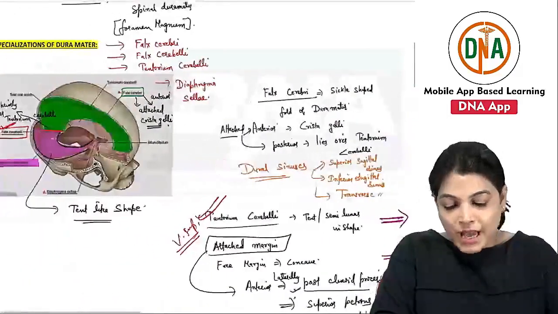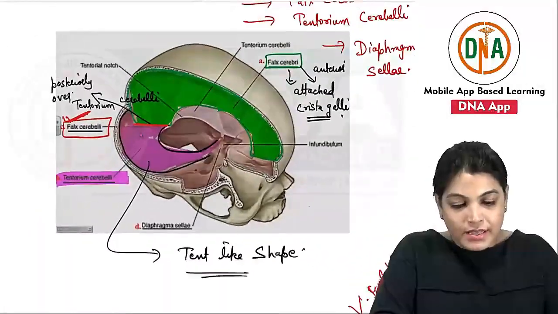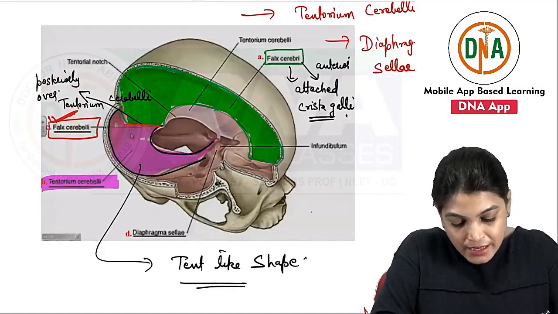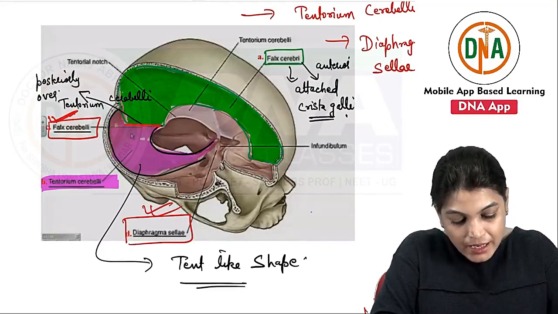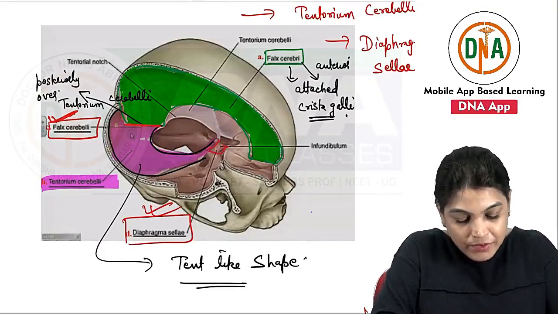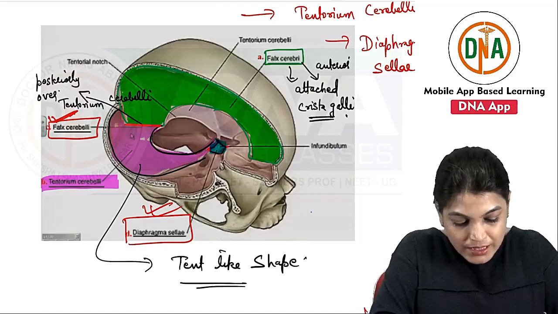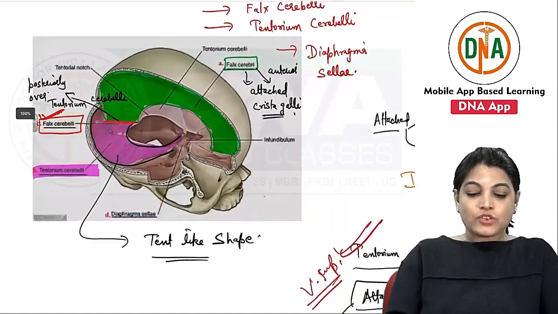Now coming to the last dural fold, which is called the diaphragma sellae. This is the area where the diaphragma sellae lies.